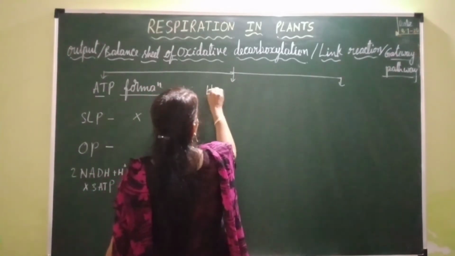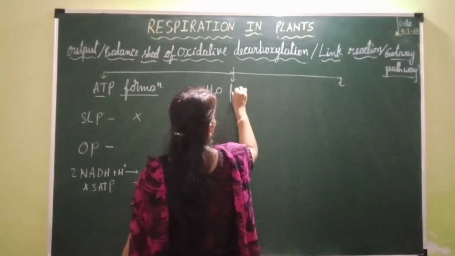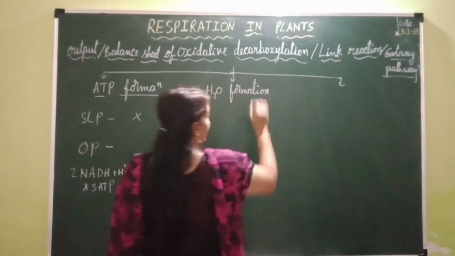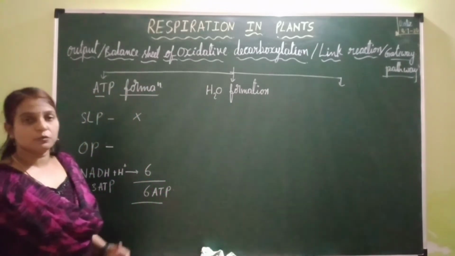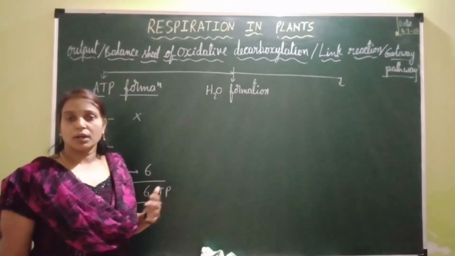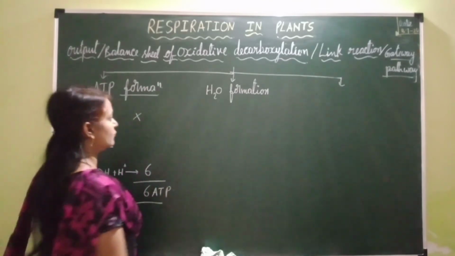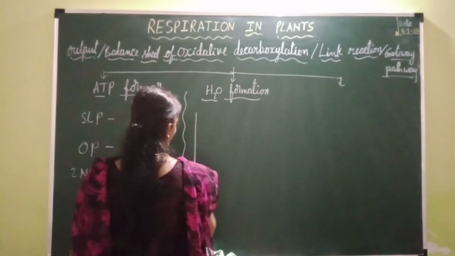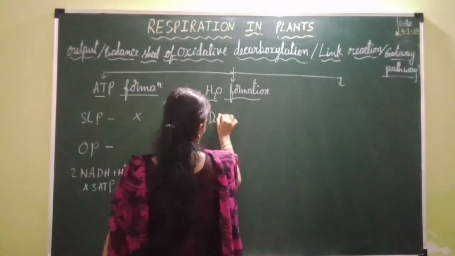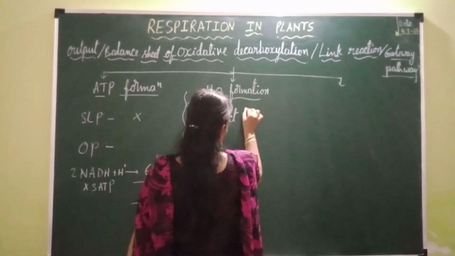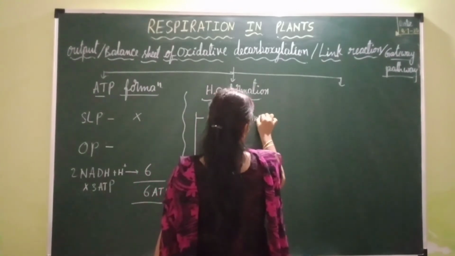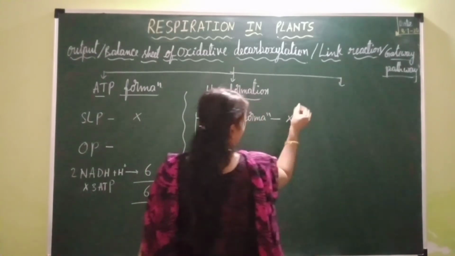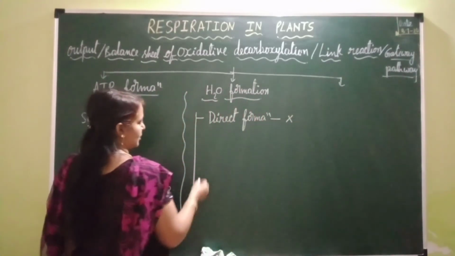Next, coming to water formation. Water formation occurs by dehydration, that is direct formation of water, and it also occurs by the formation of metabolic water. So by means of direct formation of water, how many water molecules are formed? 0, because there is no dehydration during this oxidative decarboxylation. There is no direct formation of water.